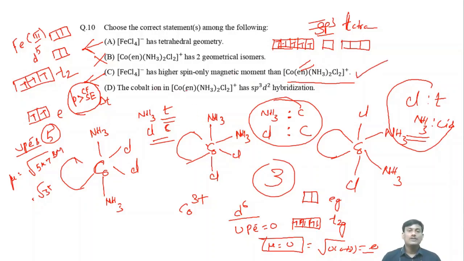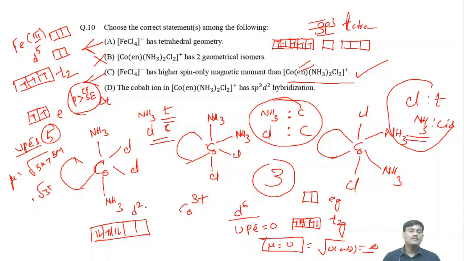The cobalt ion in Co(en)2Cl2 plus has sp3d2 hybridization. If you take 5 d orbitals, the 6 electrons will be filled like this. In a strong field ligand case, there is a pairing of electrons, so there is availability of inner d orbitals.